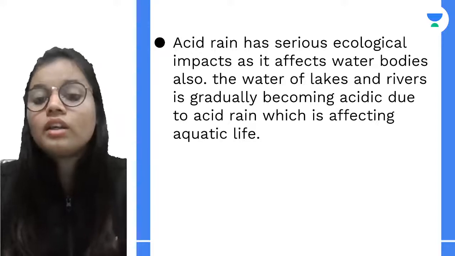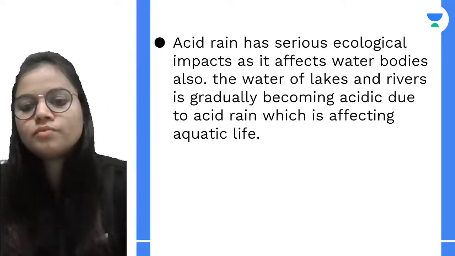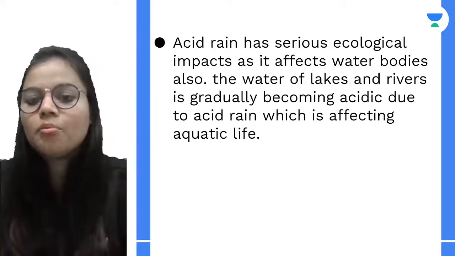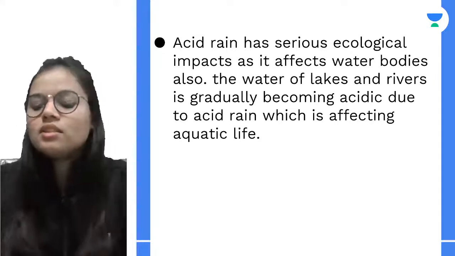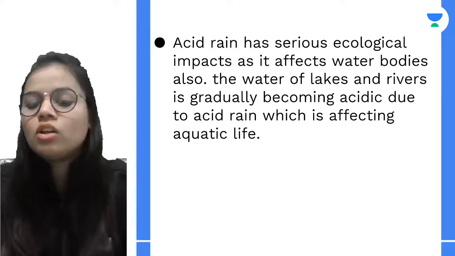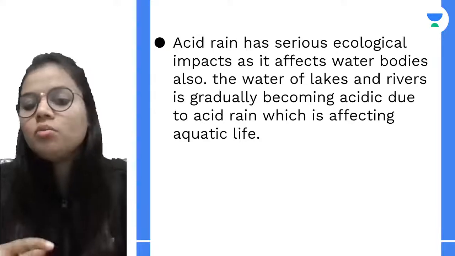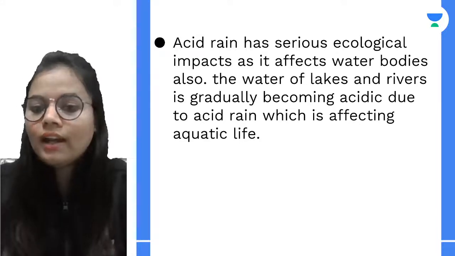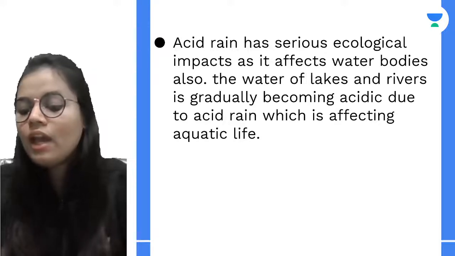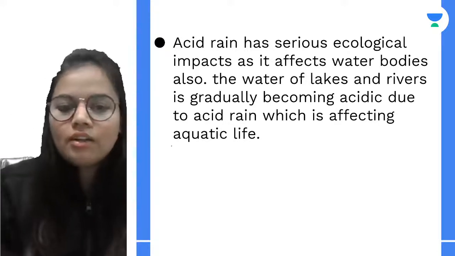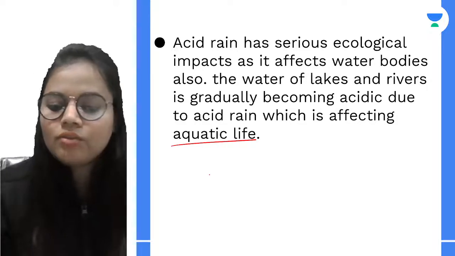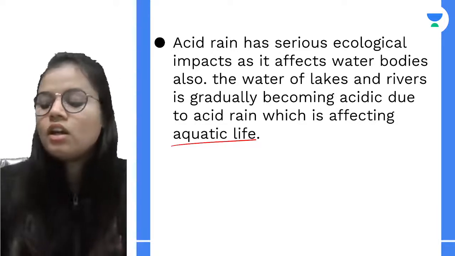Next, it has ecological impacts also. Now how does it have ecological impact? See, it is affecting water bodies. Why? As this acid rain falls into the water bodies, the water in them becomes acidic. And when this water becomes acidic, it will affect the aquatic life. Correct. All right.